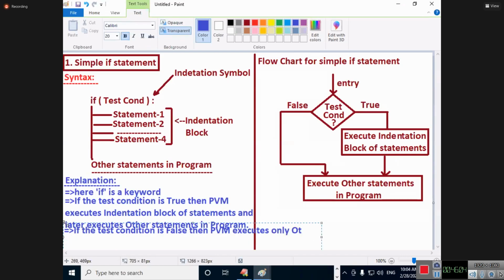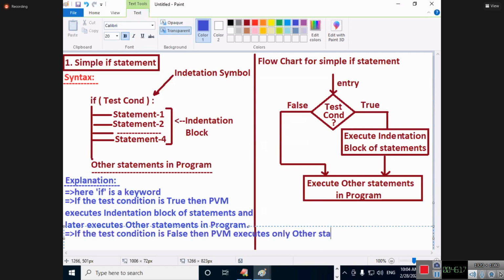If the test condition is false, PVM executes only other statements in the program without executing the indentation block of statements.